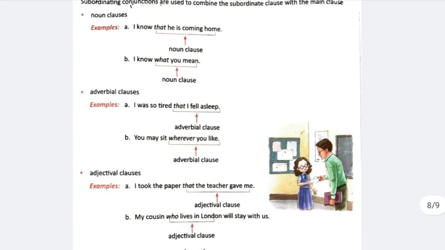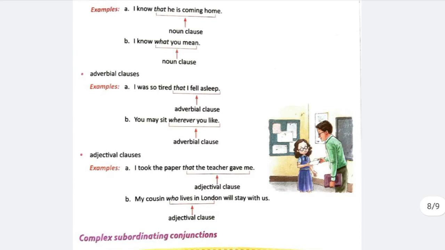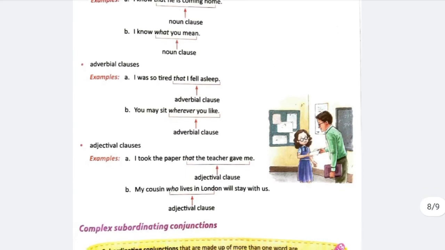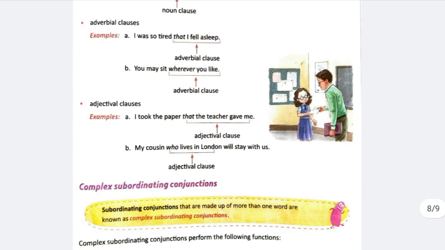See the adverbial clause. I was so tired that I fell asleep. Here I was so tired is the main clause. That I fell asleep is the subordinating adverbial clause, and that is the subordinating conjunction. Adjective clause. I took the paper that the teacher gave me. Here, that the teacher gave me is describing the paper. So, that the teacher gave me is the adjective clause, and that is the subordinating conjunction.